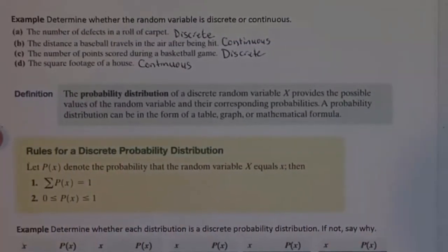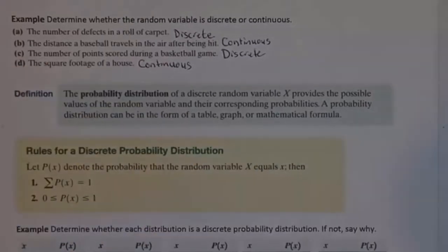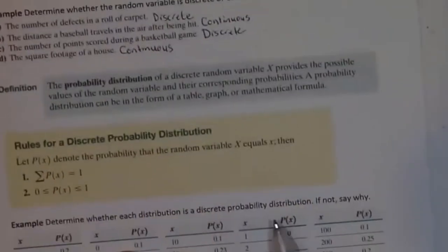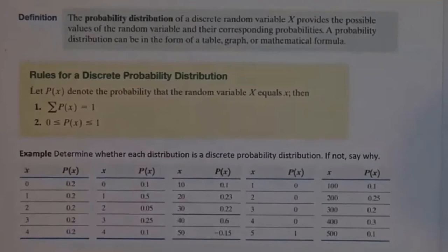Now, I said we're going to be studying probability distributions. For the rest of chapter 6, we are specifically going to be looking at discrete probability distributions. So outcomes are going to be countable. When we get into chapter 7, we'll start looking at examples of continuous probability distributions as well. But for now, we're going to be dealing with discrete probability distributions.